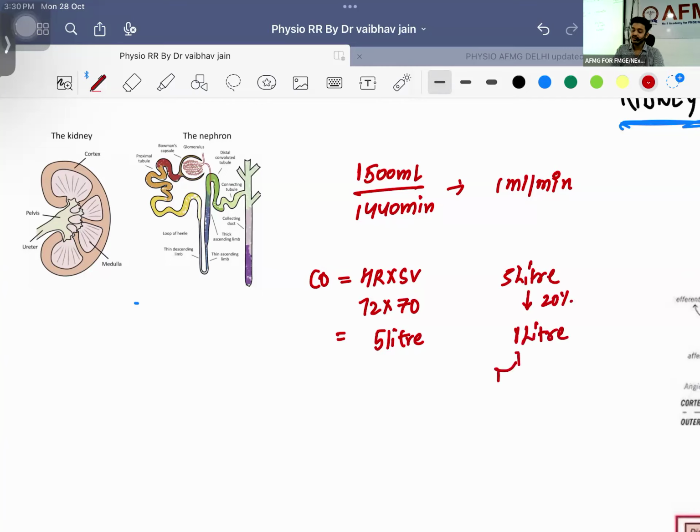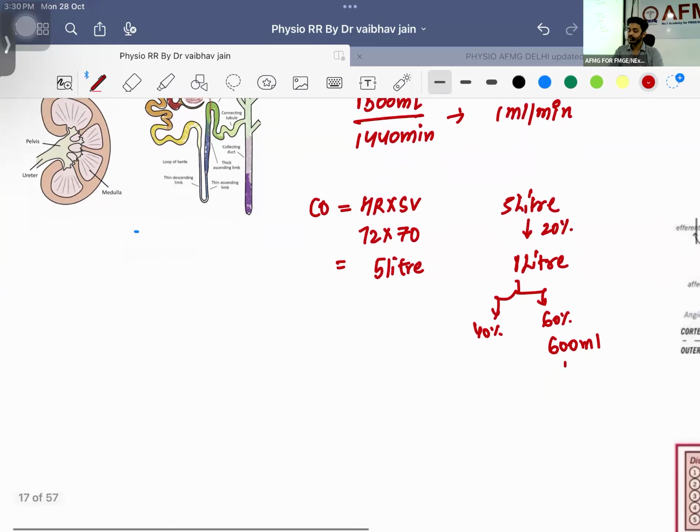Out of that 1 liter, as I've told you, 40% will be cells and 60% will be plasma. So 600 ml will be plasma, right? Out of this 600 ml of plasma, only 20% is going to get filtered, and that is approximately 120 ml, and this is your glomerular filtration rate.